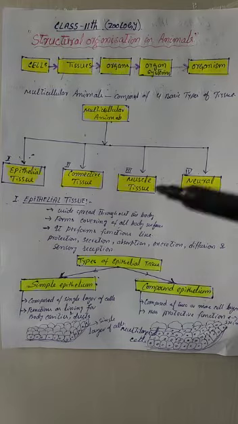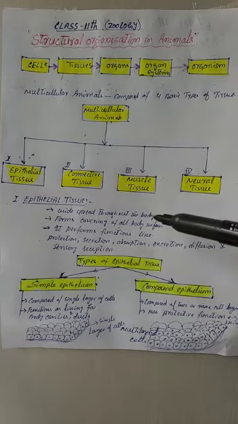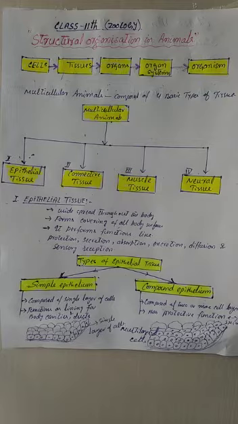This tissue in fact forms the covering of all body surfaces. It lines body cavities and hollow organs and is the major tissue in glands also. This epithelial tissue performs a variety of functions that include protection, secretion, absorption, excretion, diffusion, and also sensory reception.